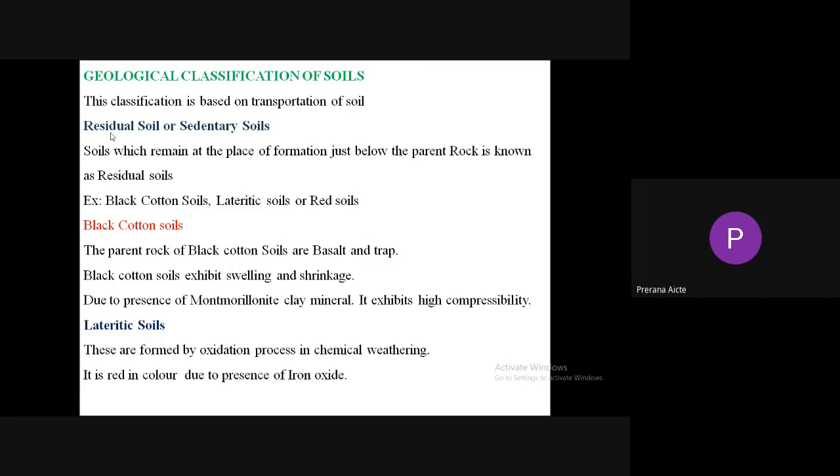Next, lateritic soils. These are formed by an oxidation process in chemical weathering. So lateritic soils are formed due to chemical weathering. They are red in color due to the presence of iron oxide. So lateritic soils are red in color.